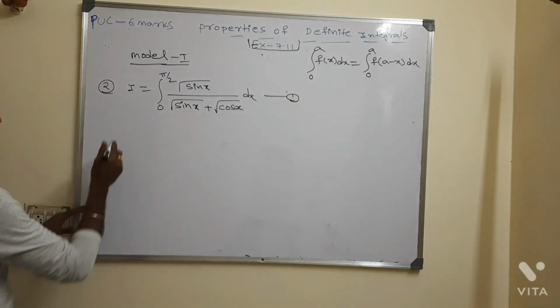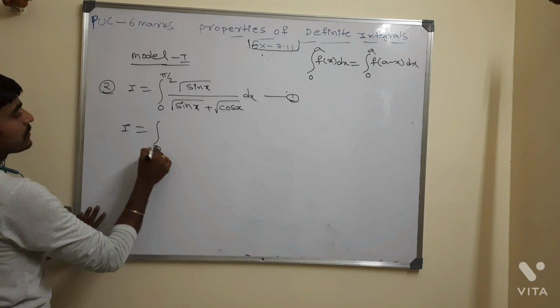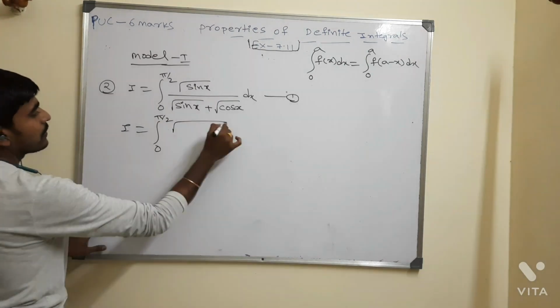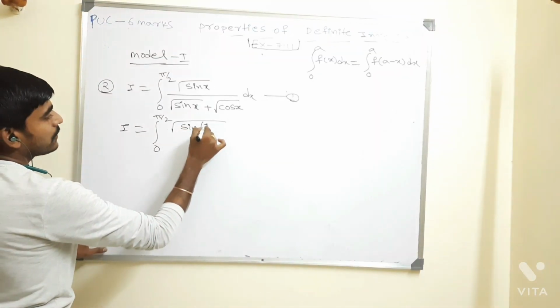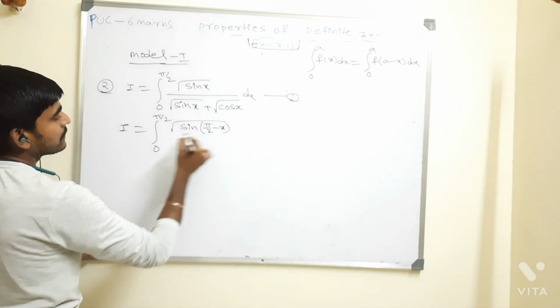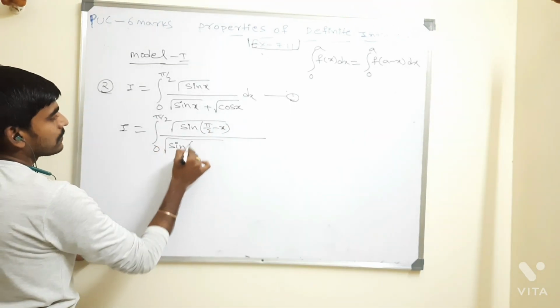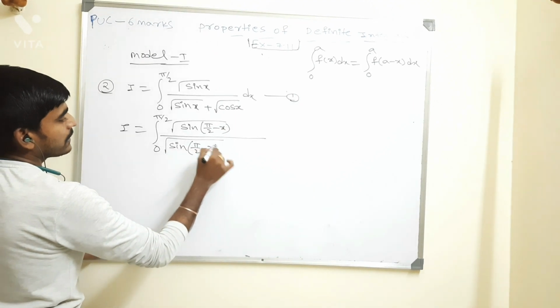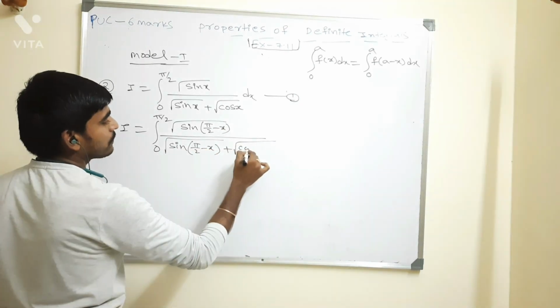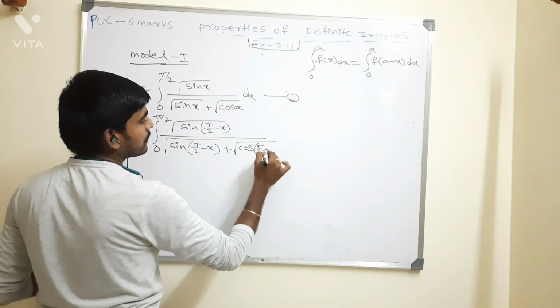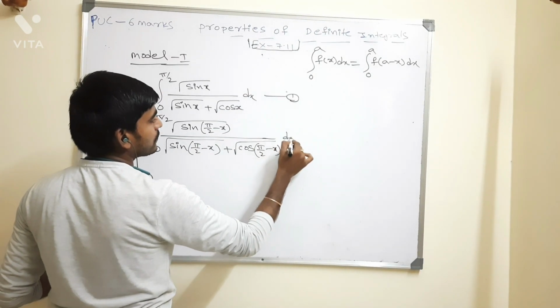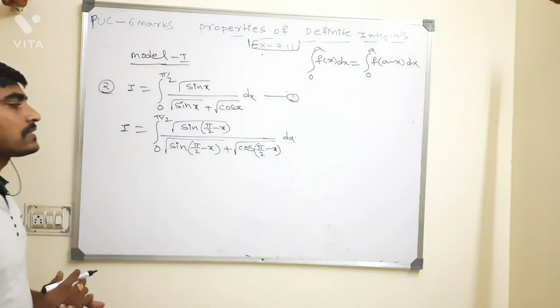Now you can tell me, here I is equal to integration of 0 to pi by 2 square root of sine of pi by 2 minus x whole divided by square root of sine of pi by 2 minus x plus square root of cos of pi by 2 minus x whole dx, right? This is the thing I have.